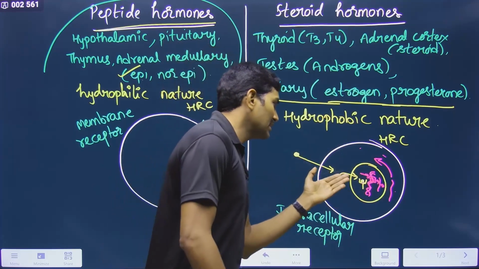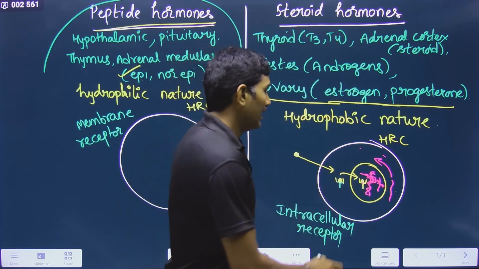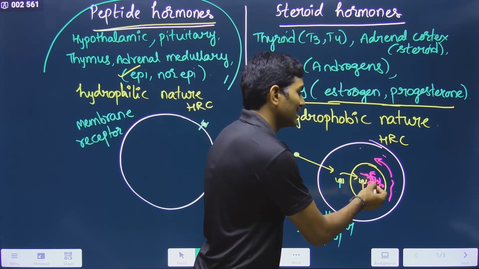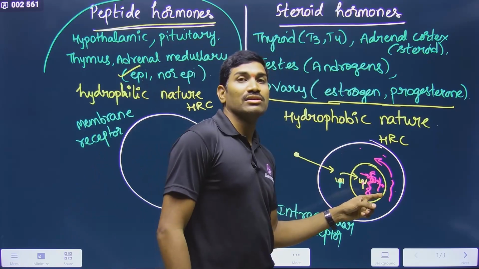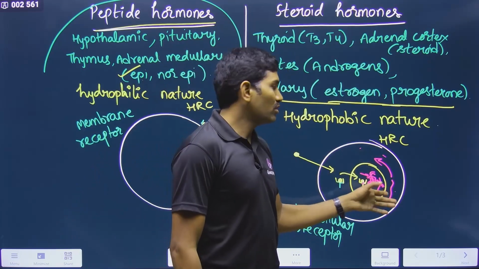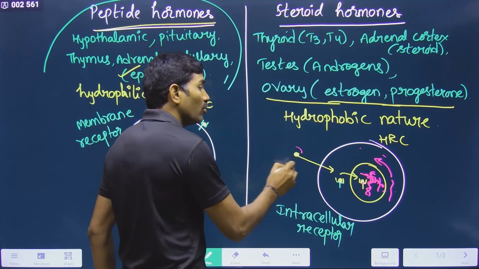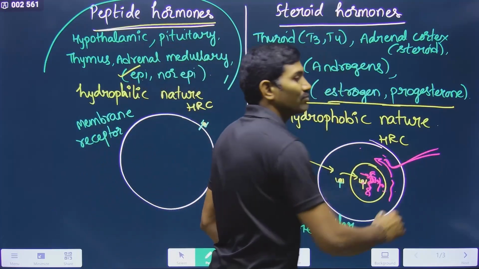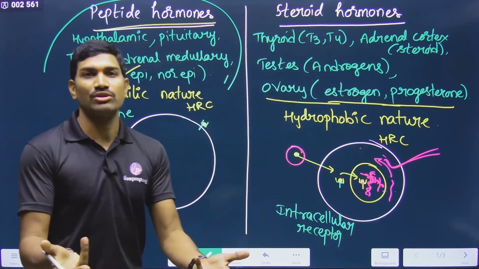Suppose the receptor is present directly in the nucleus, there itself it will form the hormone receptor complex, and this complex will interact with the DNA so that it controls gene expression. Based on this, various functions will be shown. In this way, the hormone controls some activities of the target cells. This is the mechanism for steroid hormones.